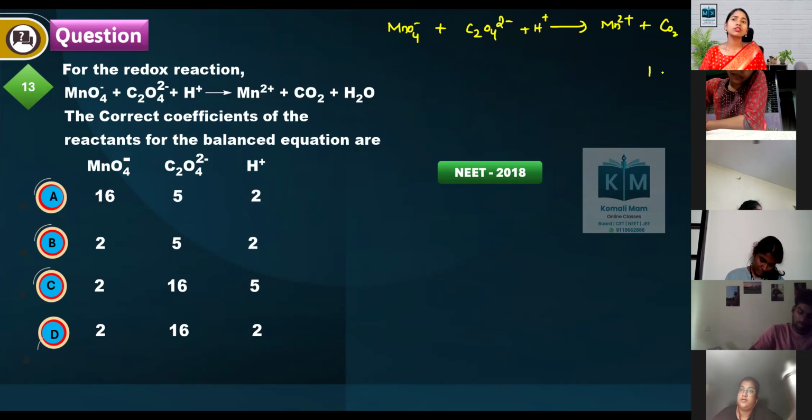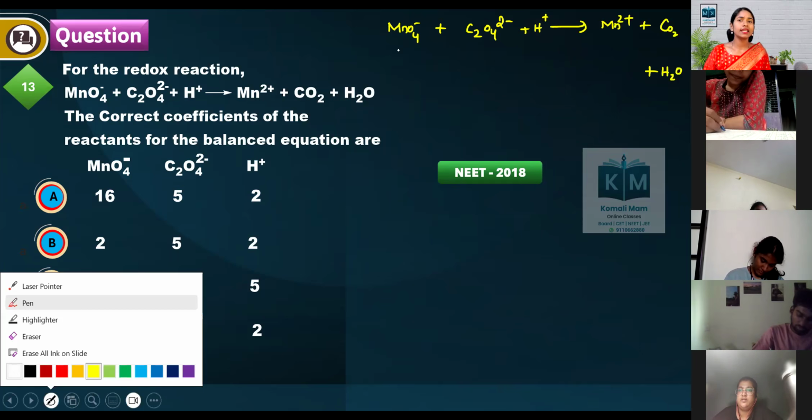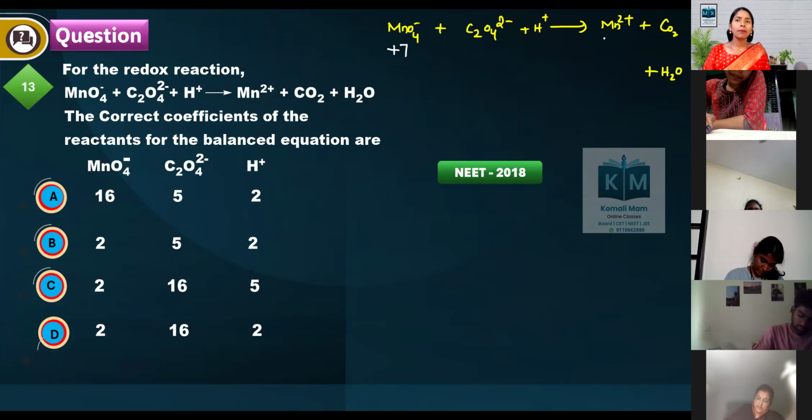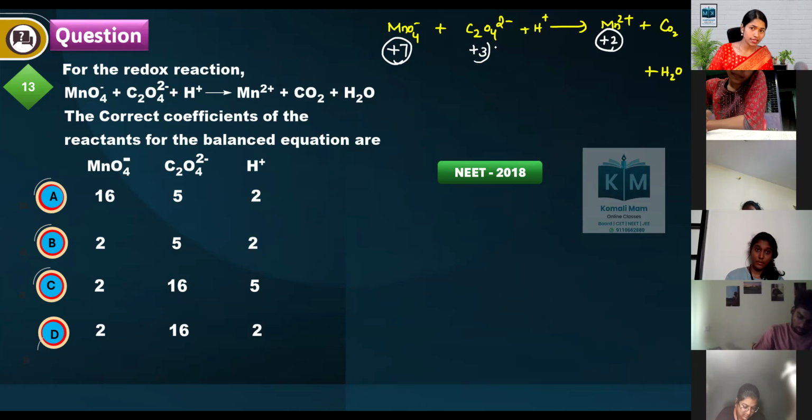Okay, first find the oxidation numbers, everybody. Come on, calculate the oxidation number. In MnO4 minus, manganese is in +7. In Mn2 plus, manganese is in +2. In C2O4 2 minus, carbon is +3. In CO2, it is +4.